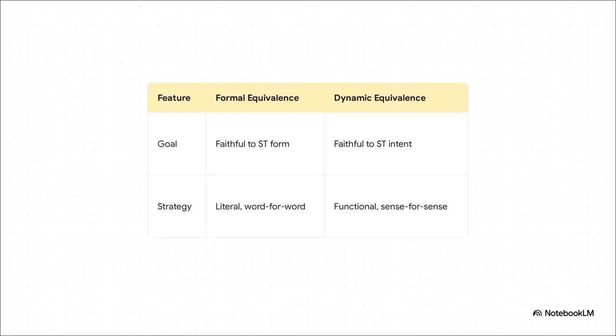To summarize, formal equivalence aims to stay faithful to the source text's form. It uses a literal, word-for-word approach. Dynamic equivalence aims to be faithful to the source text's intent and effect. It relies on a functional, sense-for-sense methodology.